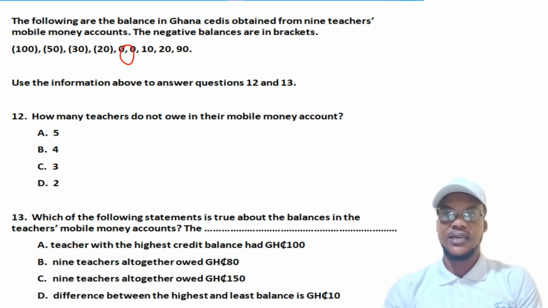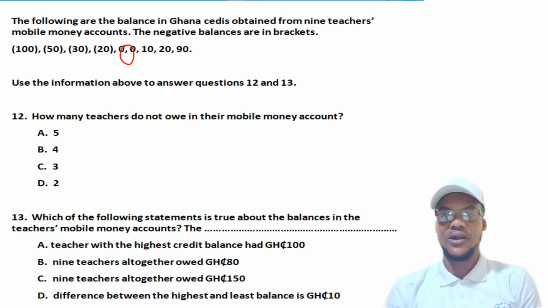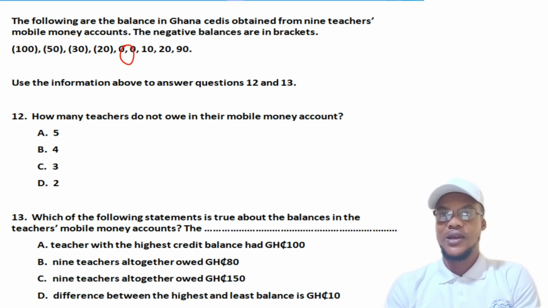Sometimes some people just borrow money, and you realize that if you go to your account, it is in the red. That means you don't have any money. So once you are owing, your account will be showing negative. Those in brackets are the accounts that are in the red. When you say in the red, you are bankrupt, that means you don't have any amount in your Momo wallet.